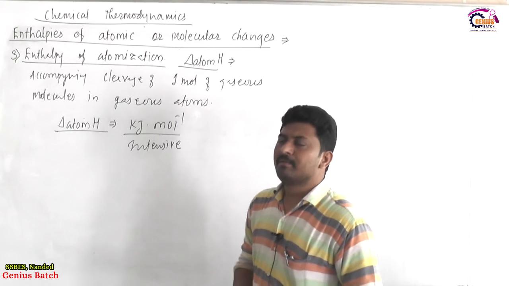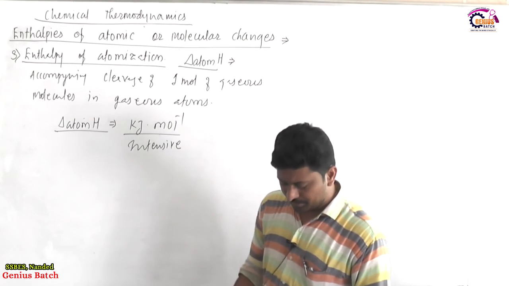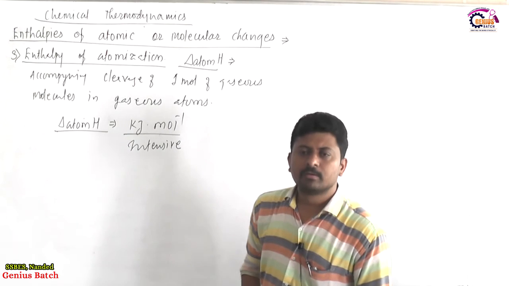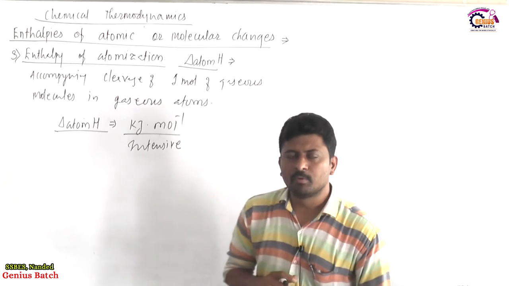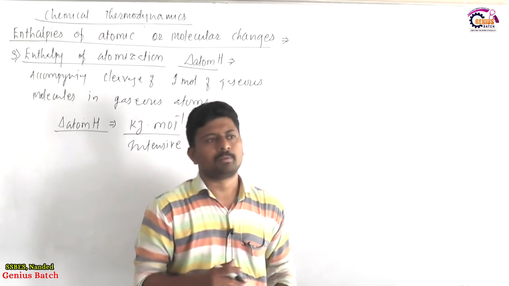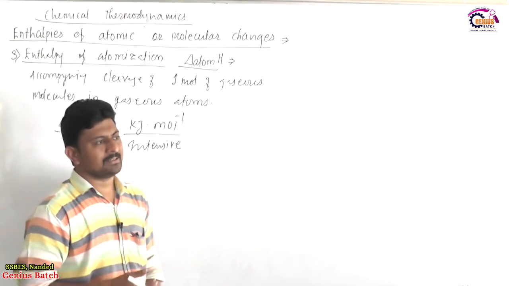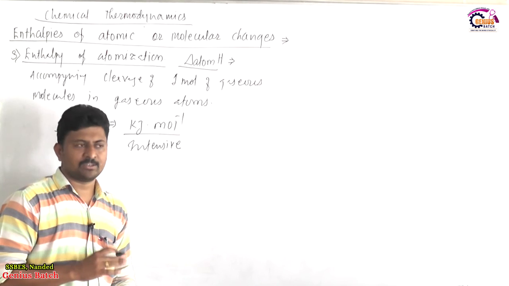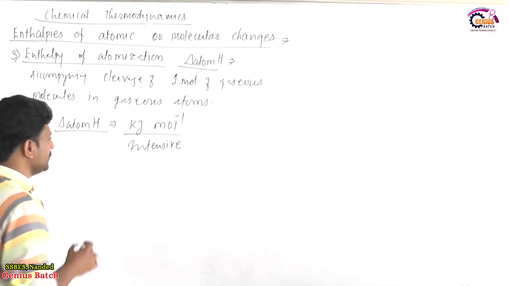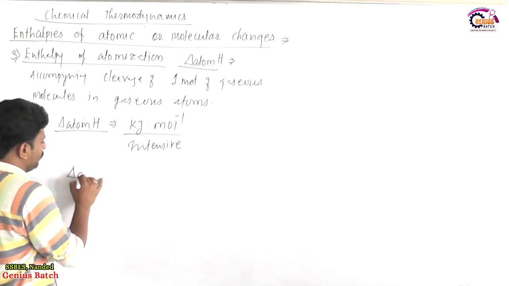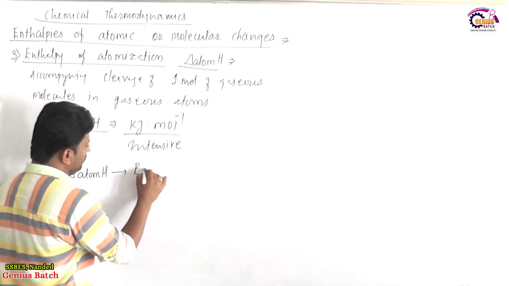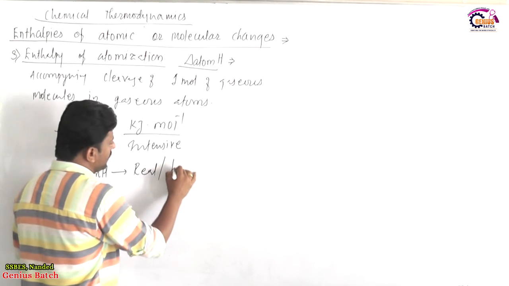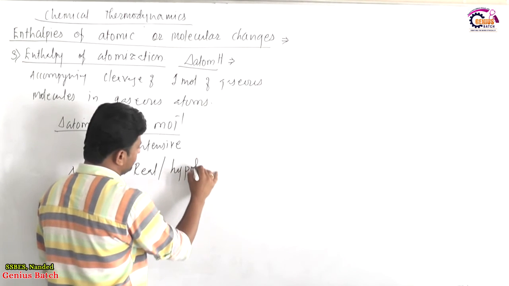And next, whenever we define enthalpy change, we define it for a molecule in the gaseous phase, and obtaining gaseous atoms from it is not a practical change all the time. So as a process, atomization is sometimes real or hypothetical also.